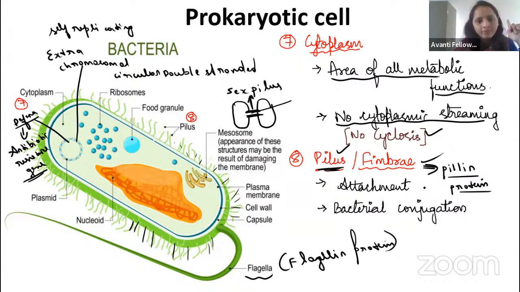In prokaryotes, I am telling. It is made up of flagellin protein. Okay, guys? Fine. So that's why it helps in bacterial conjugation. Conjugation is nothing but what I have told you now. That is the sex conjugation that will happen. That is the same thing.